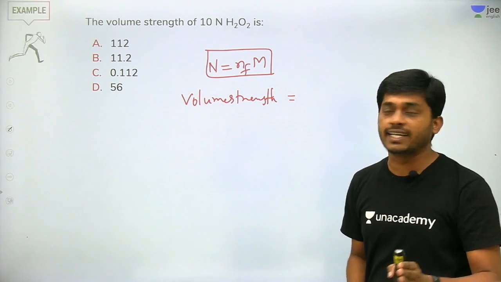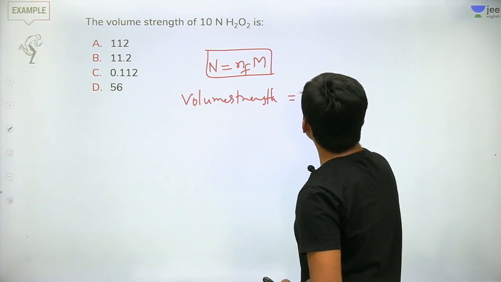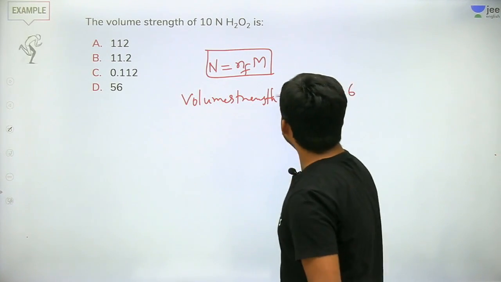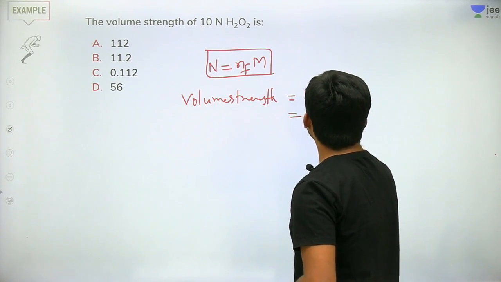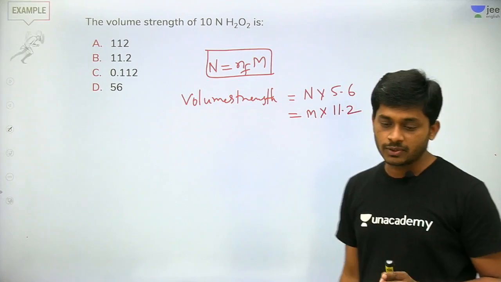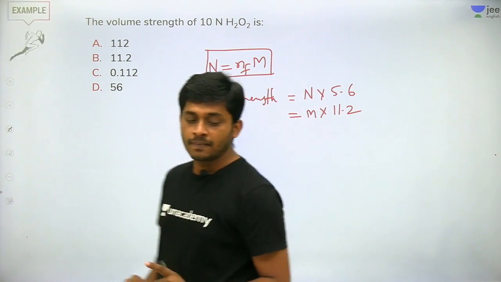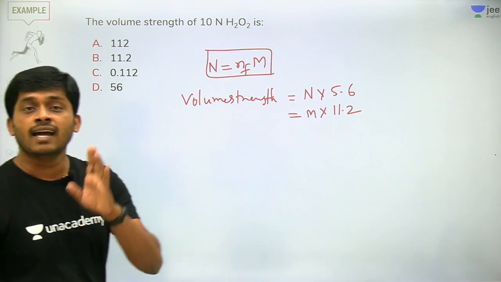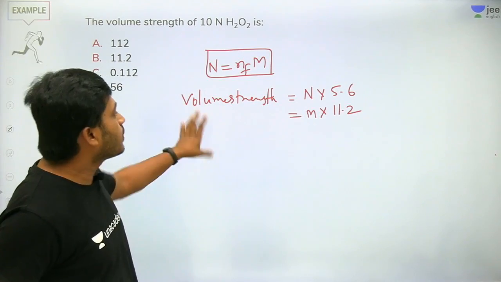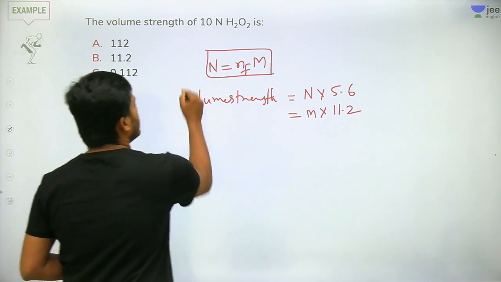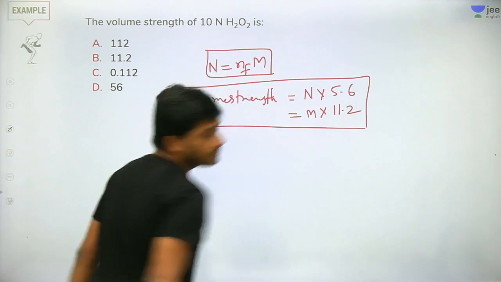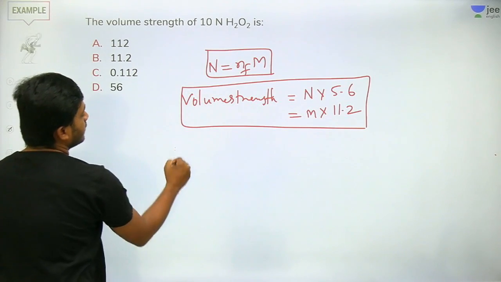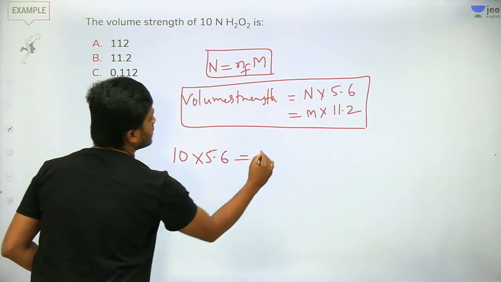In terms of normality, volume strength is normality into 5.6. In terms of molarity, it is molarity into 11.2. So these two formulas, if you remember, one numerical you can answer in mains and NEET also. It's a very good question and very simple. So volume strength directly comes as normality into 5.6 or molarity into 11.2. What is the given normality? 10 into 5.6, so 56.